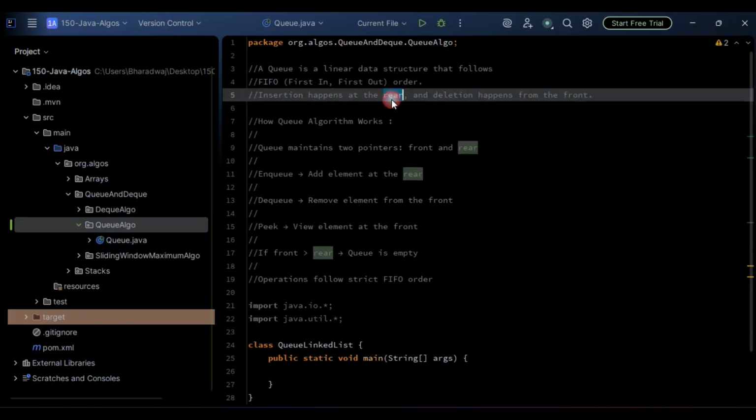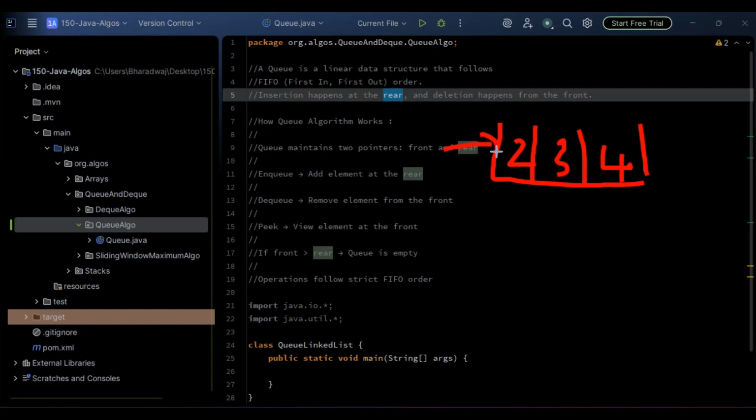Insertion happens at the rear. See here, suppose this is the queue, and we have some elements here, 2, 3, 4. This is the front, and this is the rear.